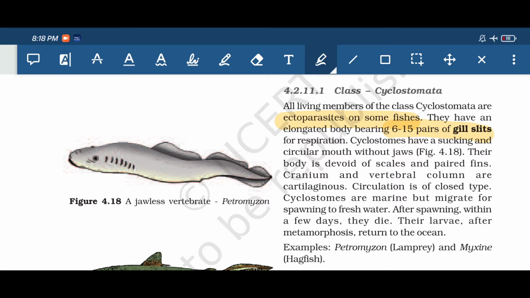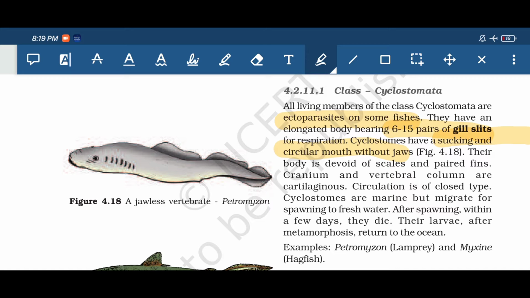Cyclostomata have a sucking and circular mouth without jaw. So it's very important. Cyclostomata come under Agnatha, that means they don't have a jaw. So they have a mouth which is circular and used for sucking, and the mouth does not have a jaw.